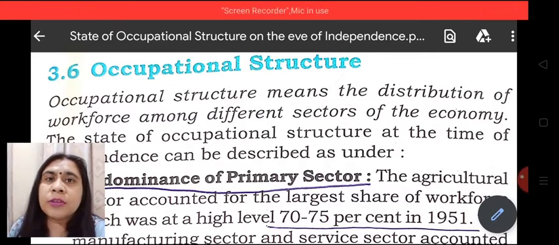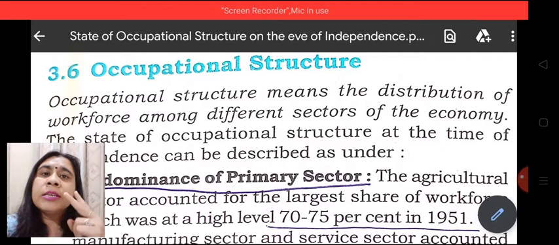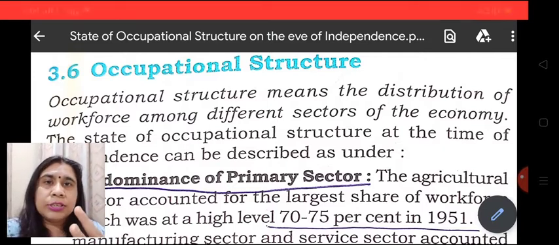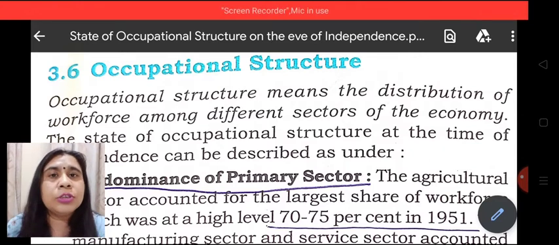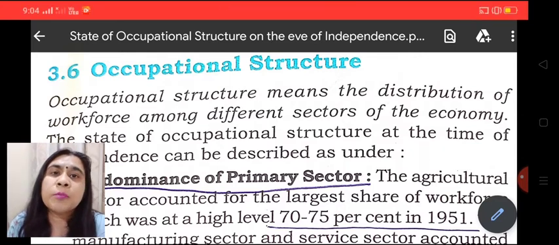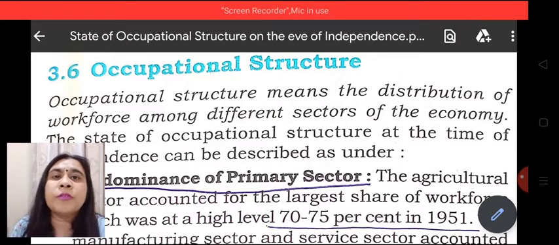Occupational structure refers to the distribution of workforce among the different sectors of the economy, that is, primary sector, secondary sector and tertiary sector. Owing to the decaying of Indian handicraft industry during the British rule, maximum population shifted towards the primary sector. So there was a dominance of primary sector.